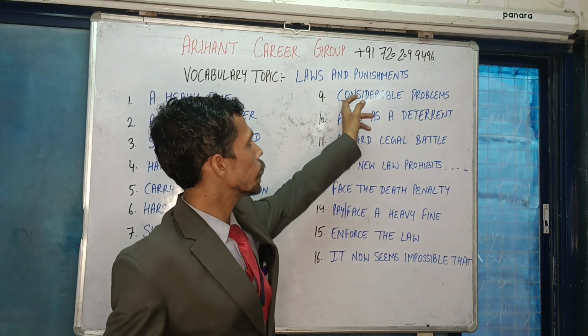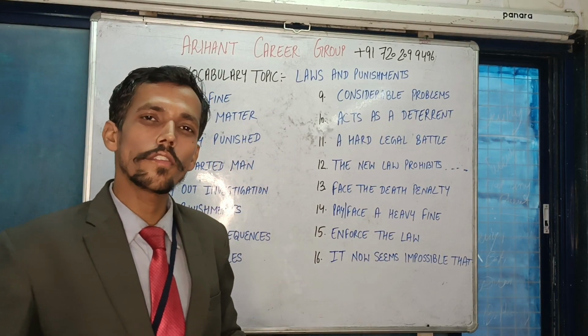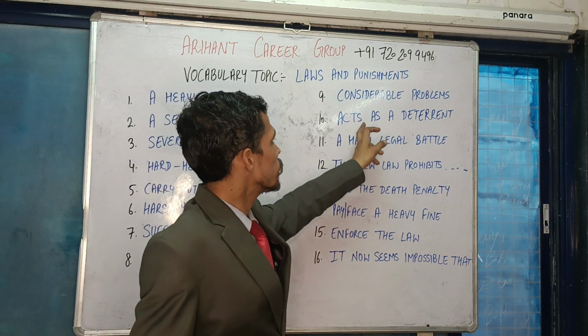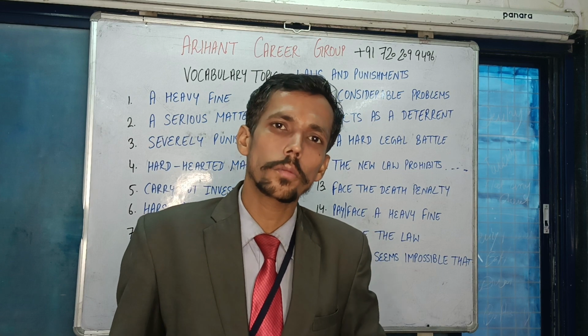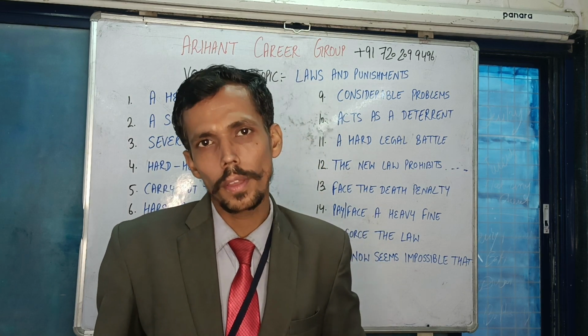Next. Considerable problems. Considerable means noticeable, very noticeable problems. Next one here is acts as a deterrent. If I say that he acts as a deterrent, that means he can restrict the situation. He can restrict a certain thing from happening.